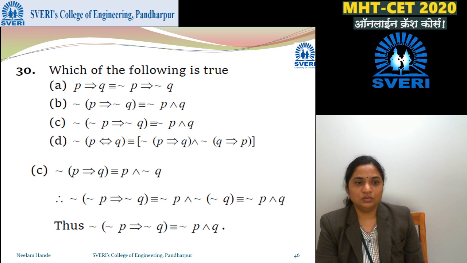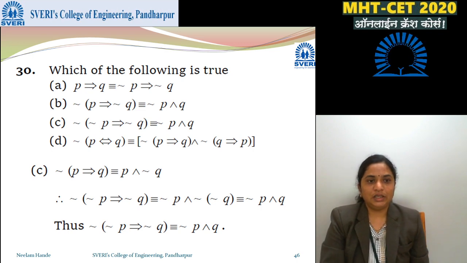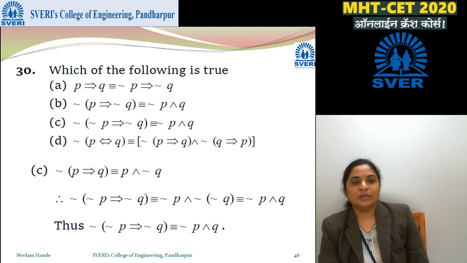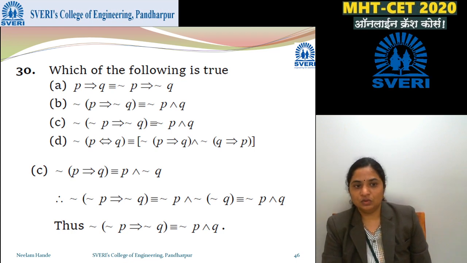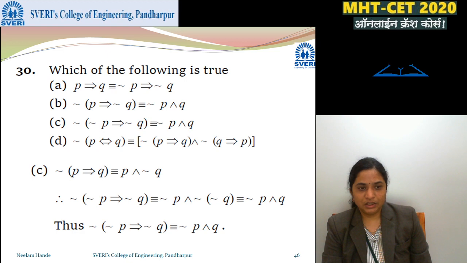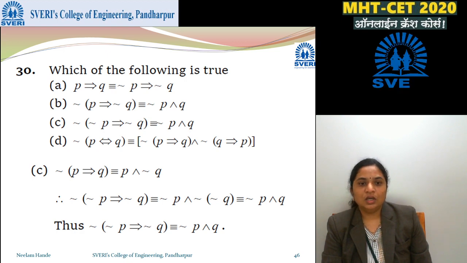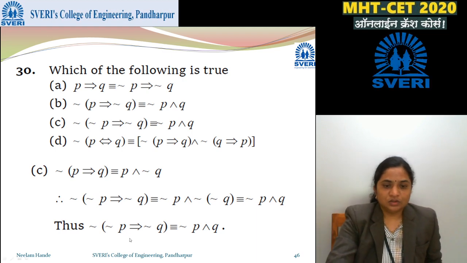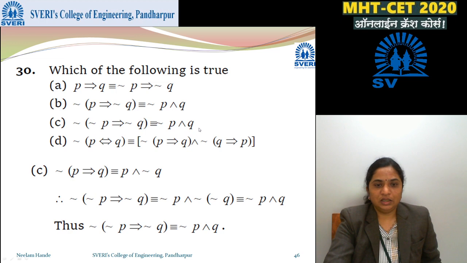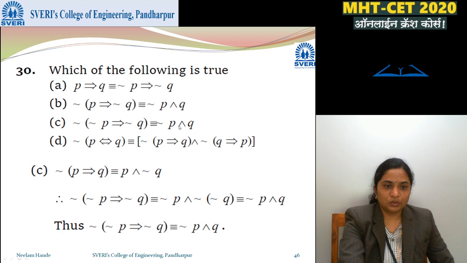Which of the following is true? So we have to check the options. P implies Q, is it same as negation P implies negation Q? No. Second, negation of P implies negation Q, negation P? No. Third one, negation of (negation P implies negation Q) is negation P and Q. Yes, negation applies and it is just P implies Q if we see. So the correct statement is the third statement, negation P and Q.